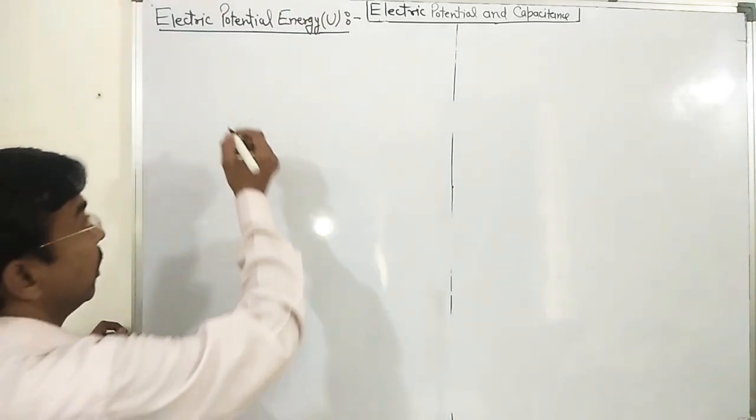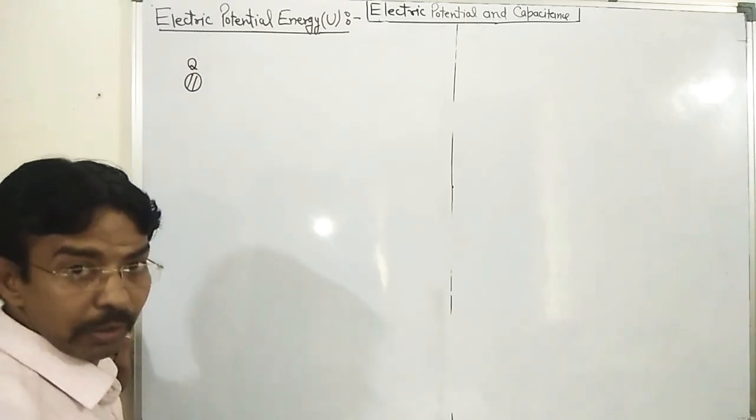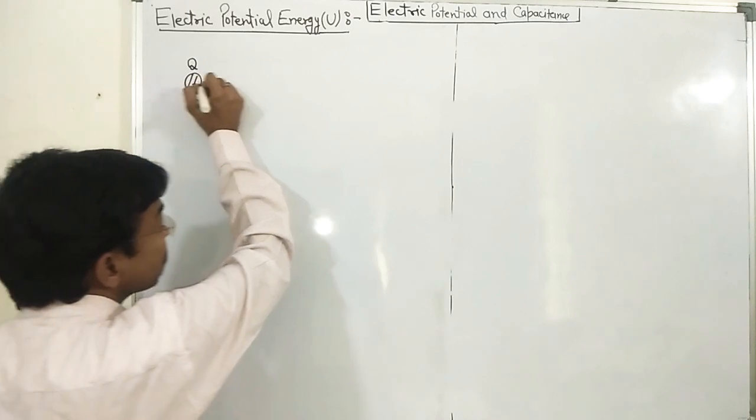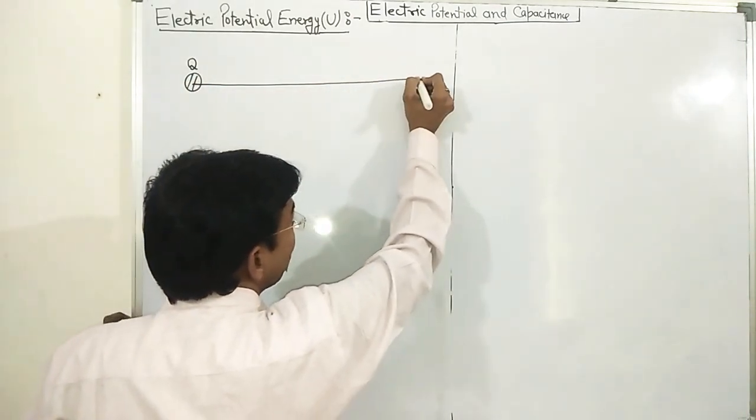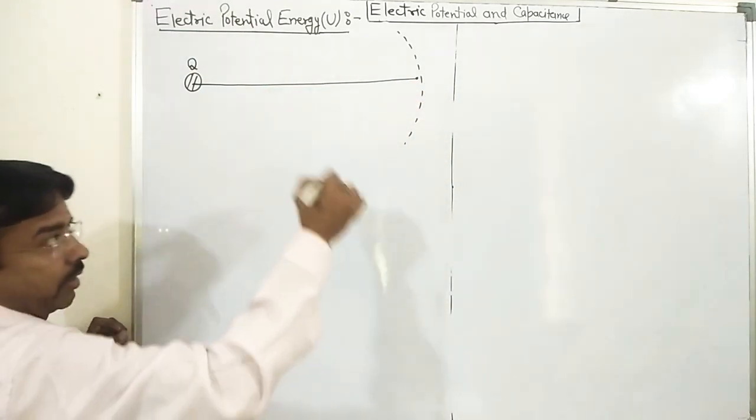Suppose here a particular source charge Q is given, and due to that source charge, a particular electric field region is situated.